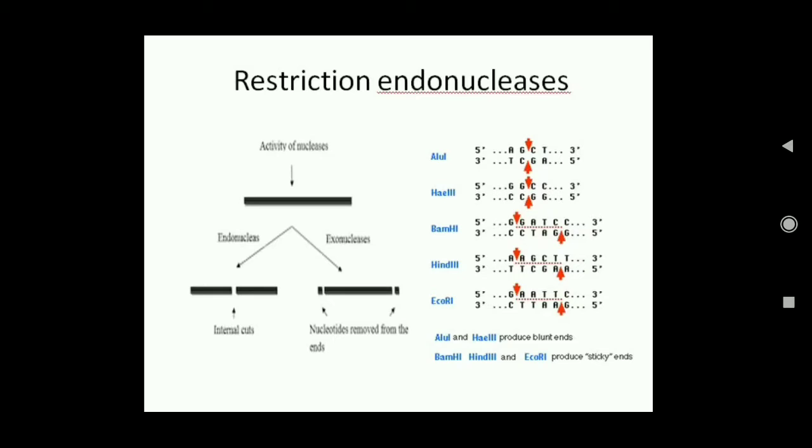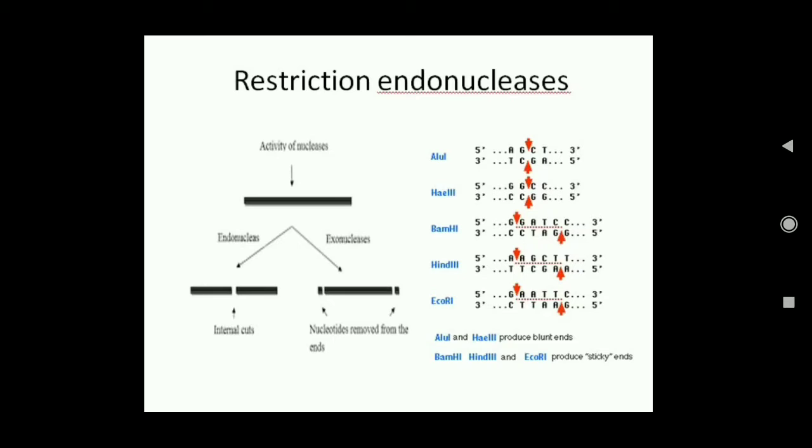made. So in case of the first two, for example HAM3, you can see here the cut is exactly in the middle of the recognition sequence.